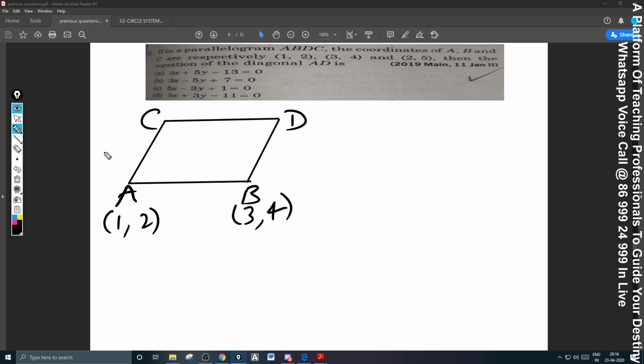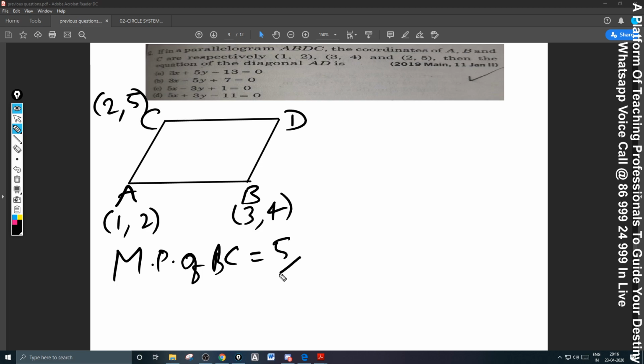What is C? 2, 5. What is the midpoint of BC? Why should we take that? Because that midpoint lies on AD also. Or otherwise, I'll tell you another method also. This is 3 plus 2 by 2, 5 by 2. 4 plus 5 by 2, 9 by 2.